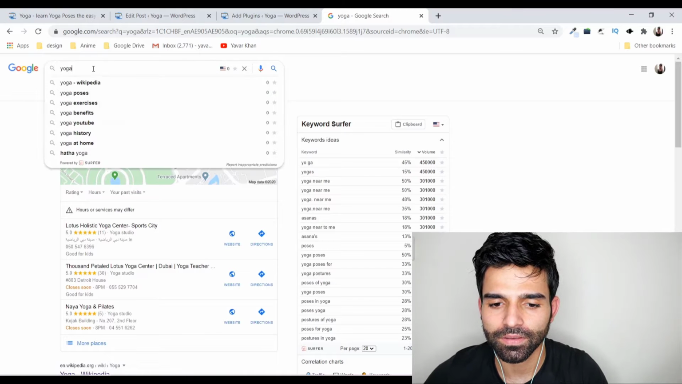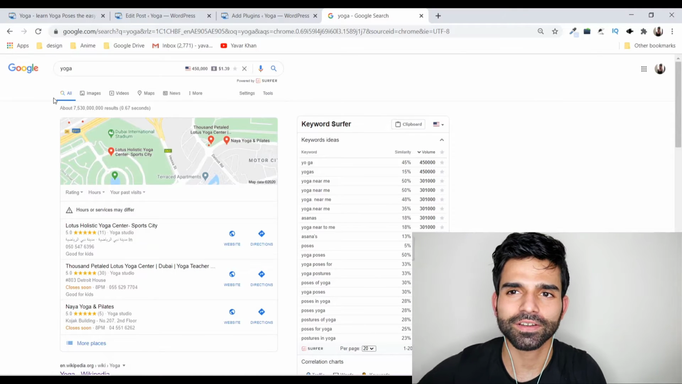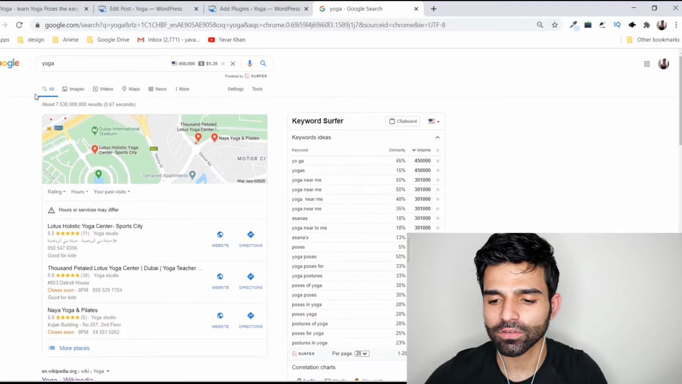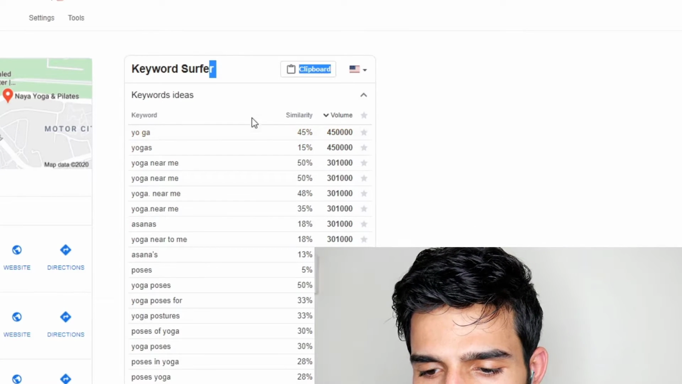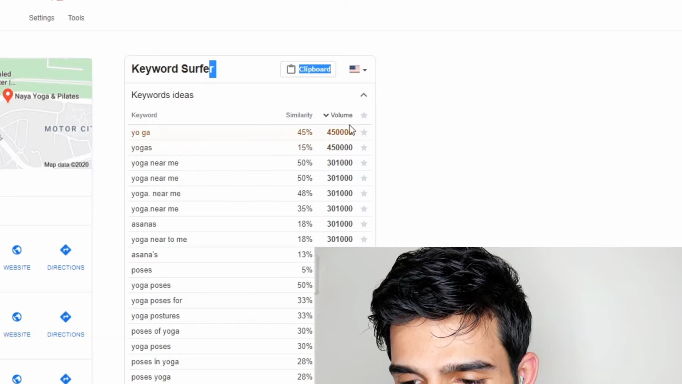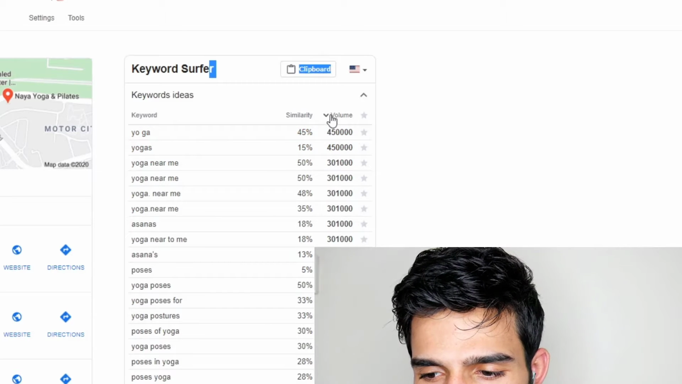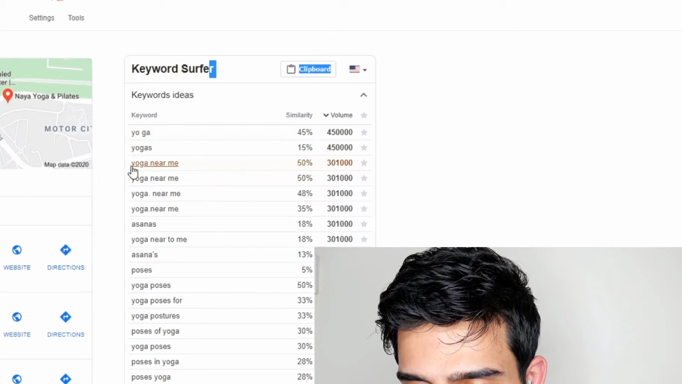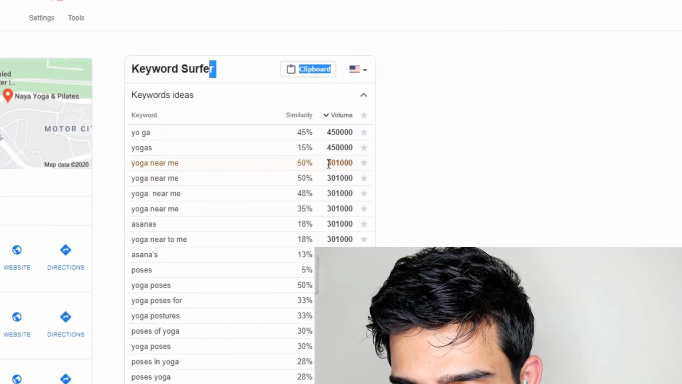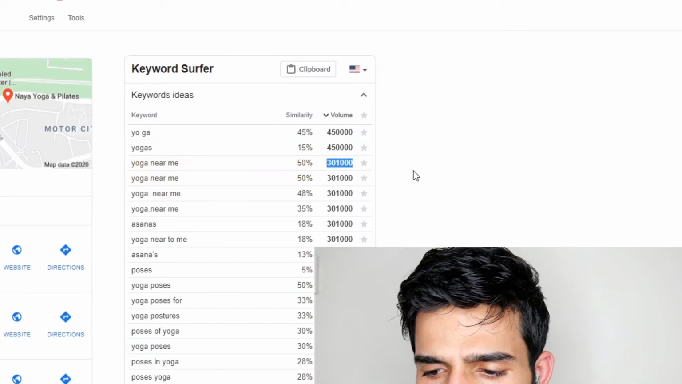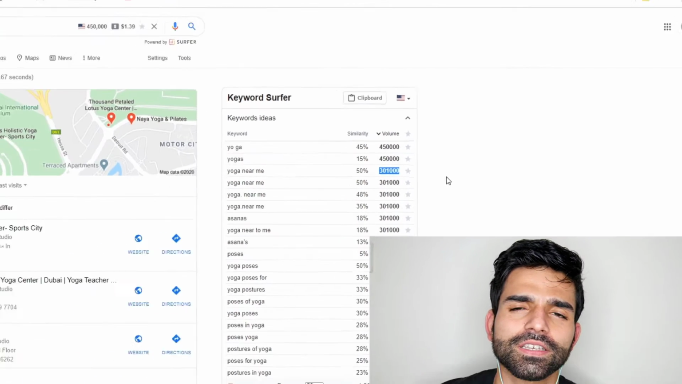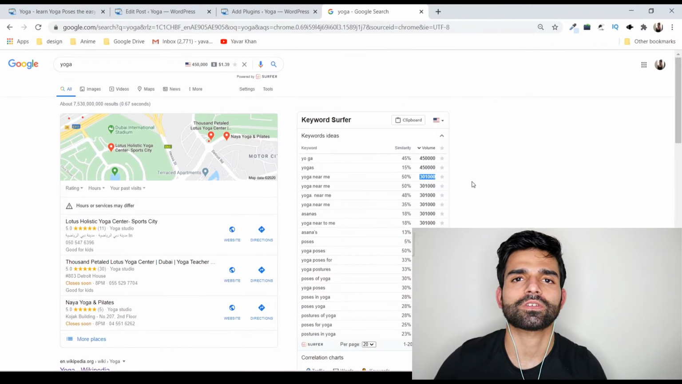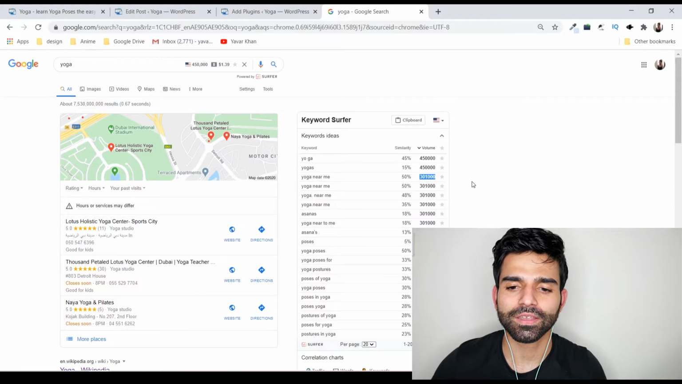Now I'm just going to give you a bird's eye view of what it all means. The first thing: type yoga. Everyone in the world is typing yoga. On the right hand side, this is a Chrome extension which I've installed. It gives an estimate of how many people are typing yoga every month. Only in the US, for yoga near me, around 30,000 people are typing. More than 3 million people are searching yoga every month, only in the US. Imagine all around the world.